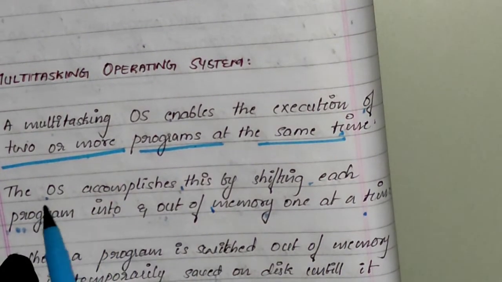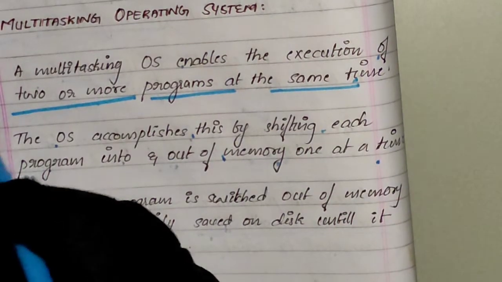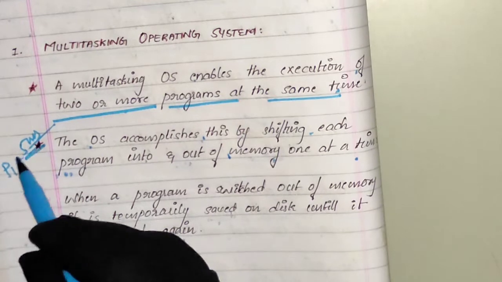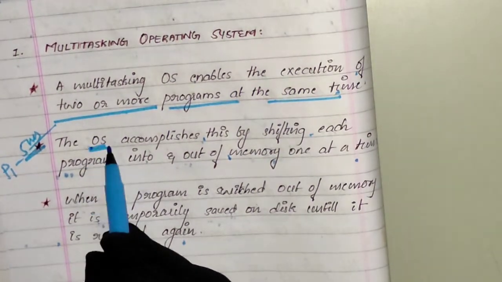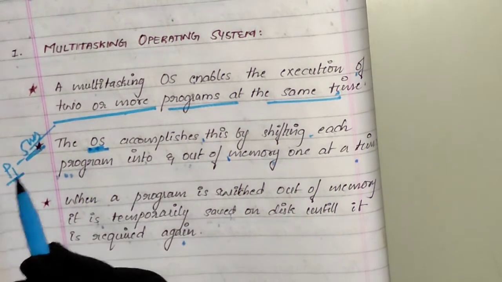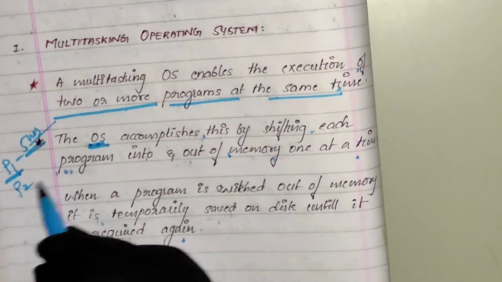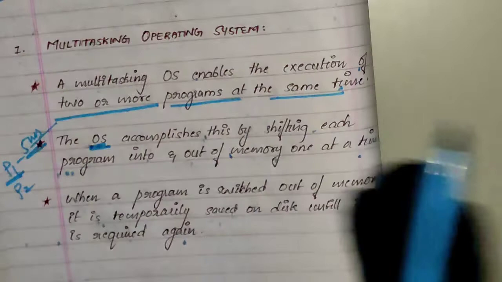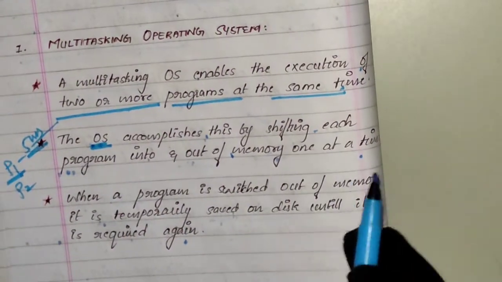Every program will get some amount of time, in seconds or milliseconds. Once that threshold is reached, the operating system will remove that particular process from execution, and some other process will get into execution. The remaining time will be continued once one set of processes has completed its execution.